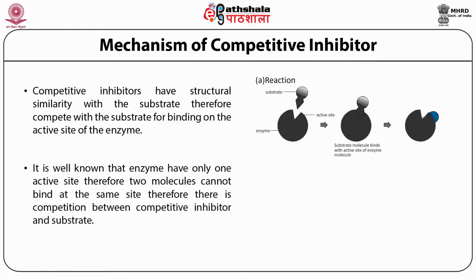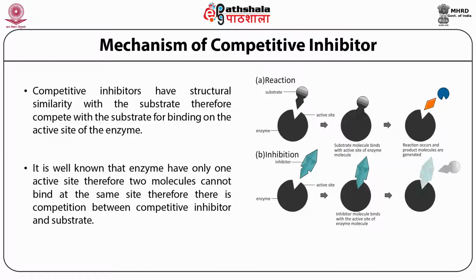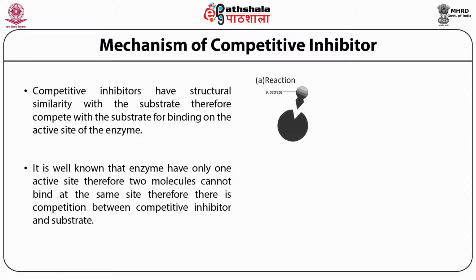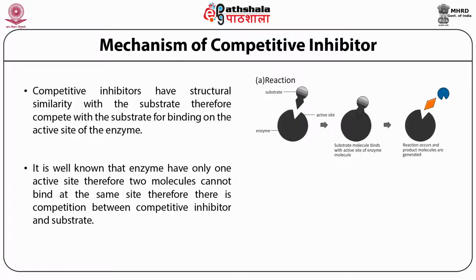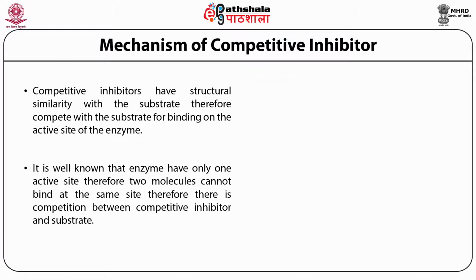It is well known that the active site will only bind to the substrate. Therefore, two molecules cannot bind to the same site. Therefore, there is a competition. Either we will have binding of the substrate to the active site or binding of inhibitor to the active site, which is competitive in nature. In this figure, you can see that once the substrate is in the active site, inhibitor cannot bind. While if inhibitor is there, substrate cannot bind.